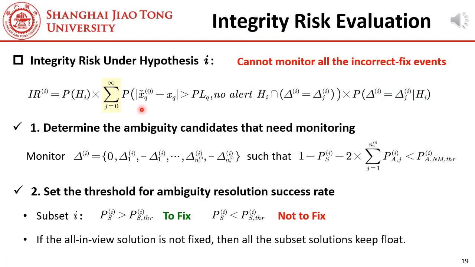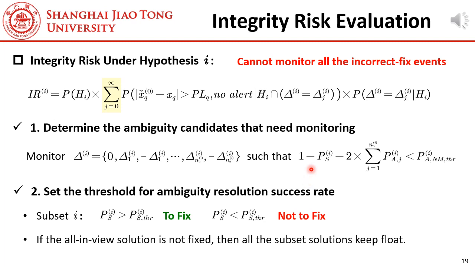This is not the end. Look at here, we need to consider infinitely many incorrect fix events. Obviously, this is not okay. So, we need to determine the incorrect fix events that really need to be monitored. That is, we can only monitor a few incorrect fix events and make the probability from unmonitored events smaller than a preset threshold. In our paper, we provide a method to do this.